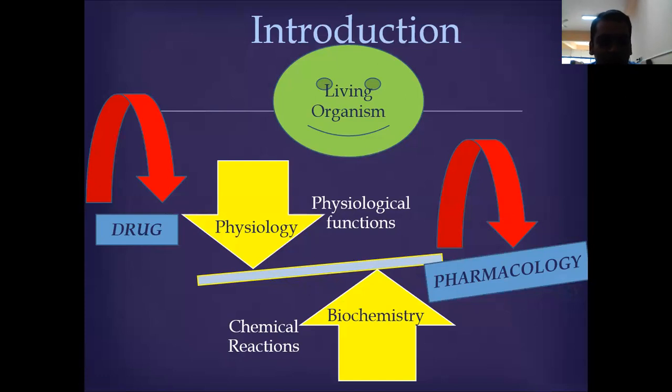For example, if a neuromodulatory drug or an anti-inflammatory drug is given, in case of anti-inflammatory, it will reduce the inflammation and the swelling. So any chemical substance, when it enters the body, will produce a pharmacological response. And pharmacodynamics.